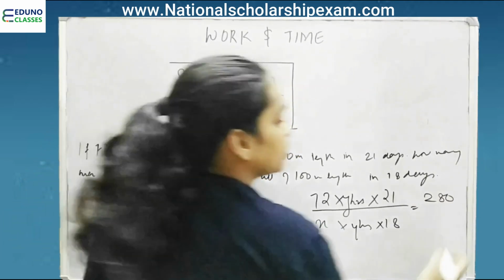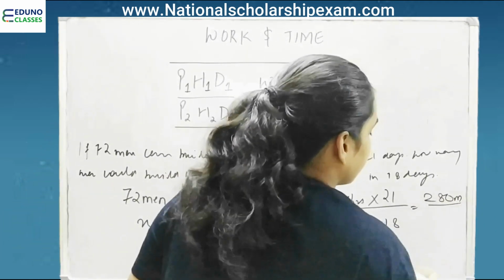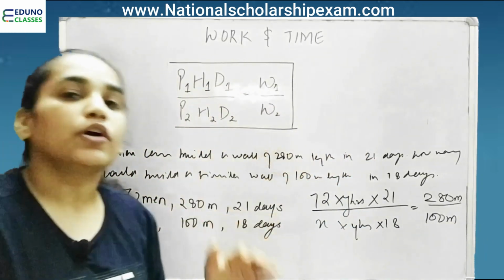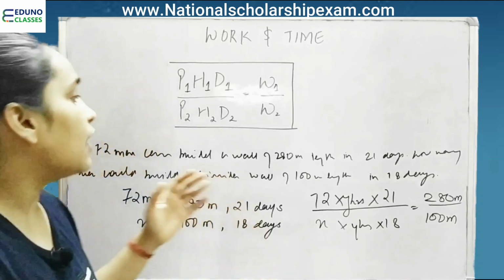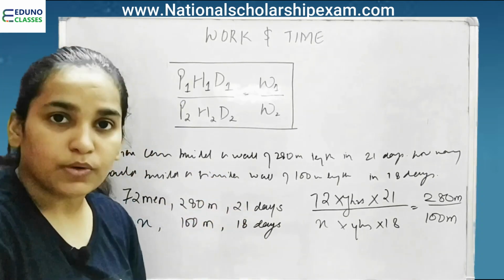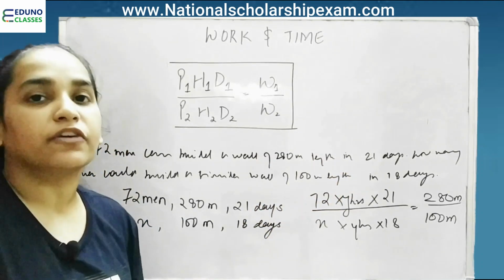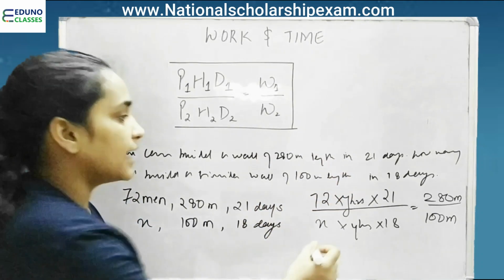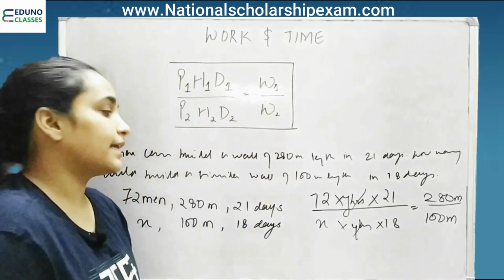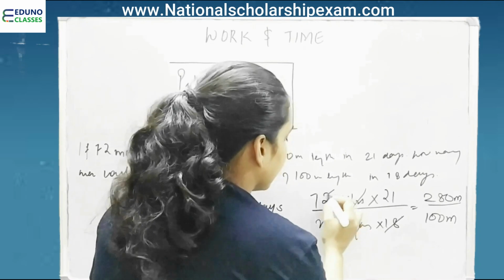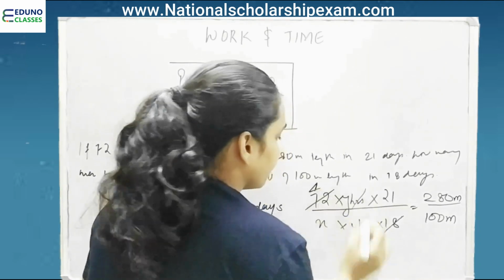The work is building 280 meter of wall in the first condition and 100 meter of wall in the second condition. There is no data given about how many hours per day one has to work, so we will assume that in both cases the hours per day of work of the laborers is the same. That is why I have considered y, and this will get cancelled. And then this will get cancelled by 4.